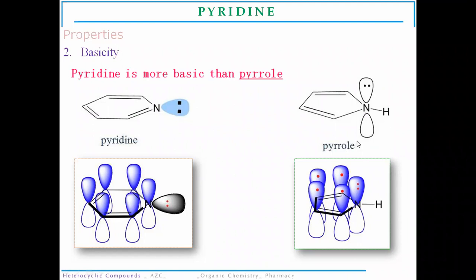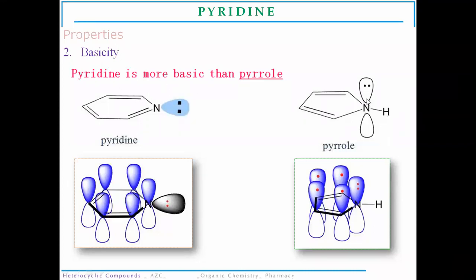That's why the pyrrole molecule doesn't have two extra electrons available to show more basicity as compared to the pyridine molecule. Pyridine is opposite to that: it has a lone pair of electrons to easily form a bond with a proton, to easily abstract a proton, because it has another shared pair of electrons.